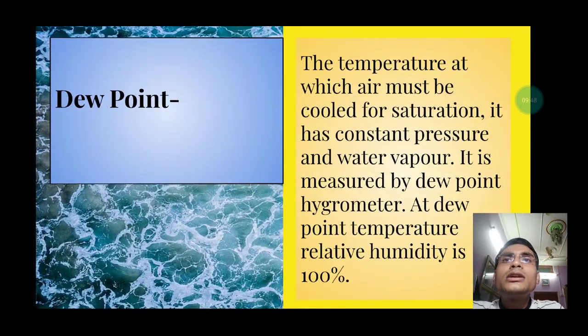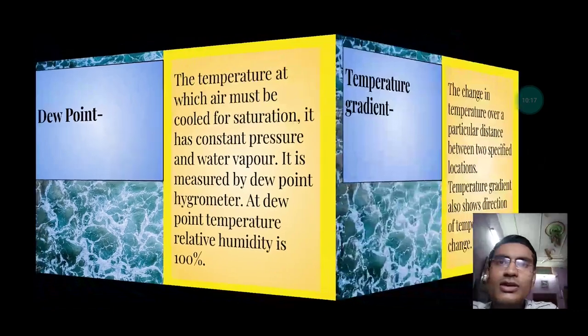The dew point, the temperature at which air must be cooled for saturation, is called dew point. It is a very simple concept. The dew point temperature is the temperature at which air must be cooled for saturation. That means no more temperature, heat or anything can be added to the air. It is measured by dew point hygrometer and at dew point temperature relative humidity is 100%. These are the facts you have to learn.